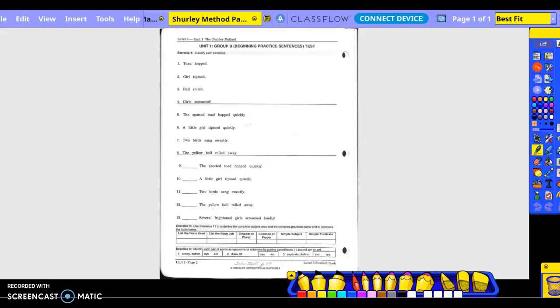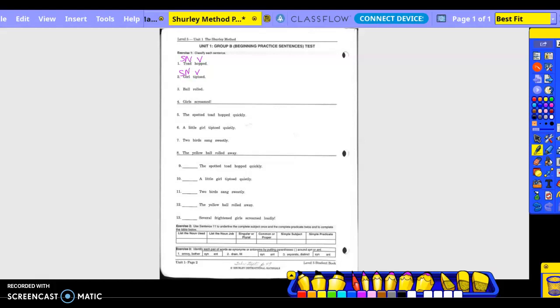These are just simple classifying, okay? So, Toad hopped. Who hopped? Toad. Subject. Noun. What is being said about Toad? Okay. Girl tiptoed. Who tiptoed? What is being said about the girl?